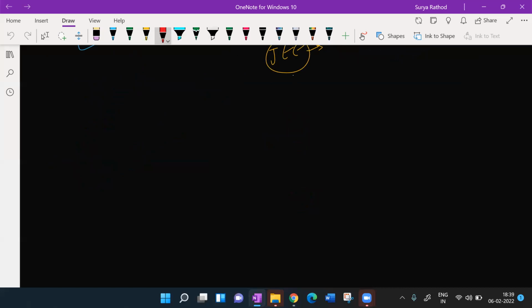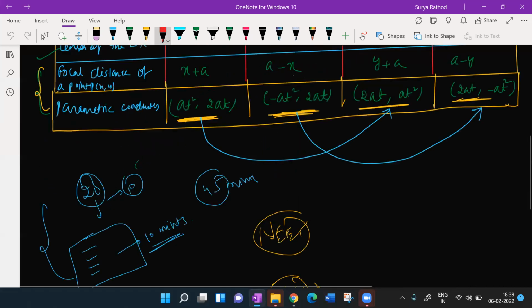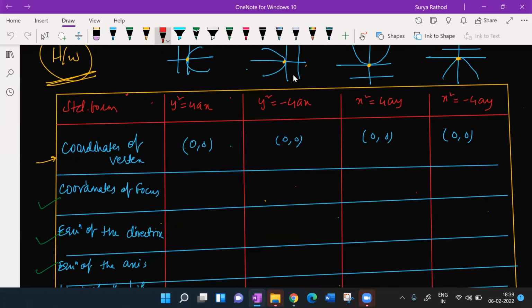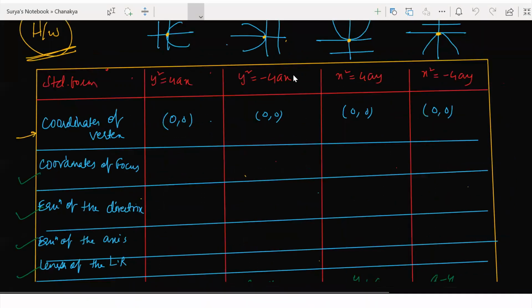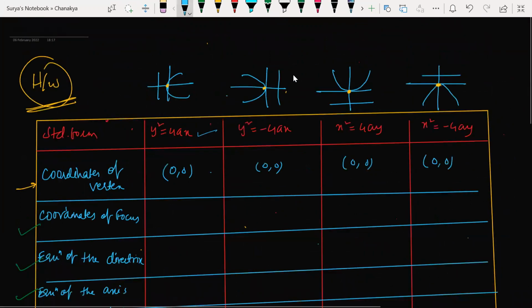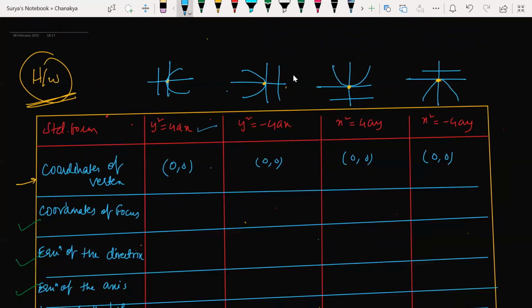So we were discussing parabolas. We discussed parabola terminology and the general equation of the parabola we derived. Today we'll be writing a couple of important points based upon the things which we have discussed in the last class. See, coordinates, look at this. Coordinates of the vertex of this parabola is what? 0, 0. Coordinate vertex का मतलब क्या होता है? This is my vertex. Am I correct? This is the vertex, the point.